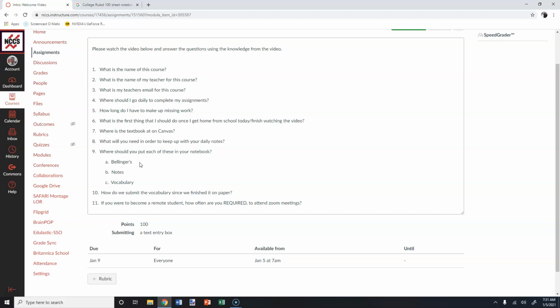And you need to have your bell ringer and your notes each day, and they need to be labeled Chapter 1, Section 1. Then underneath that, bell ringer, write your bell ringer. Section 1 notes, write your notes.